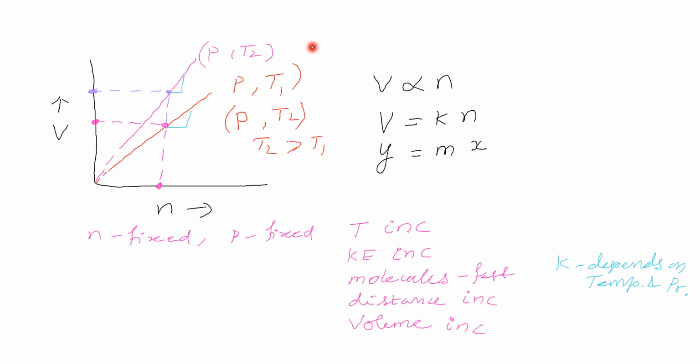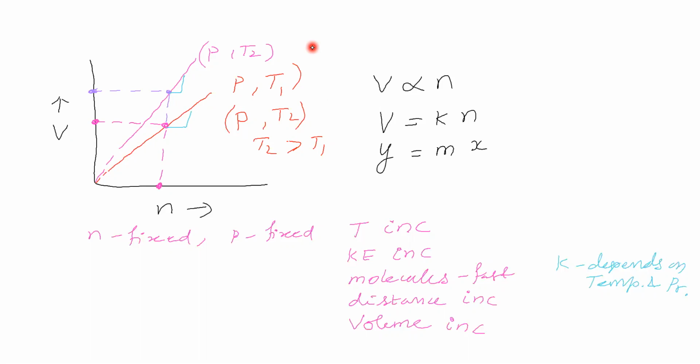Otherwise, attraction should remain the same. In the sense of what? Whatever you do, whether you are increasing the temperature, changing the number of moles, the volume of gas, or the pressure of gas, the attraction between the molecules should remain the same.